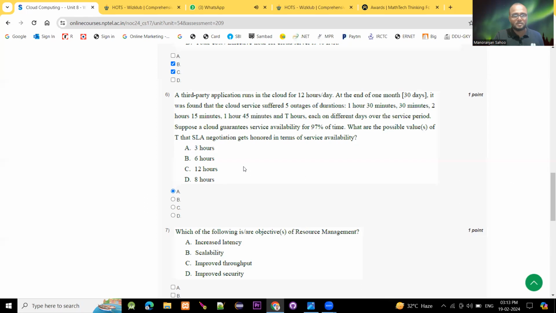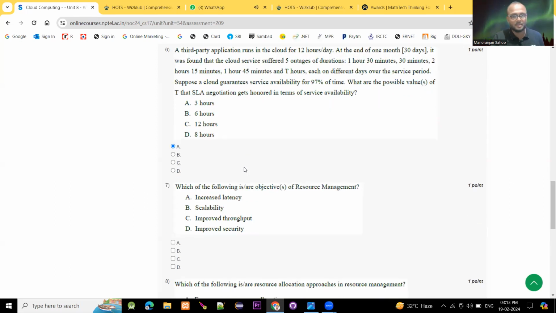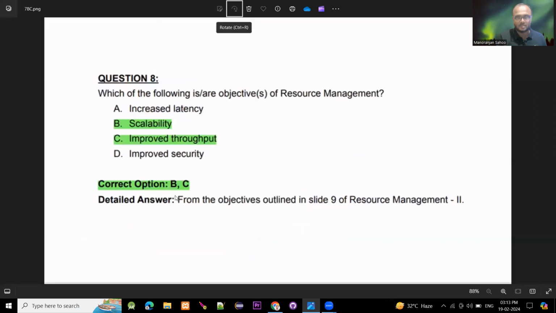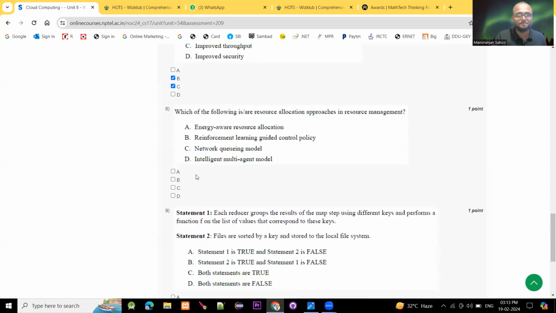Moving to question number 7. Which of the following are the objectives of resource management? There are 2 options, that is scalability and improved throughput. We have to see because this was a previous question: which of the following are objectives of resource management? Scalability and improved throughput. You can also find this in the slides. The answer is clearly given.